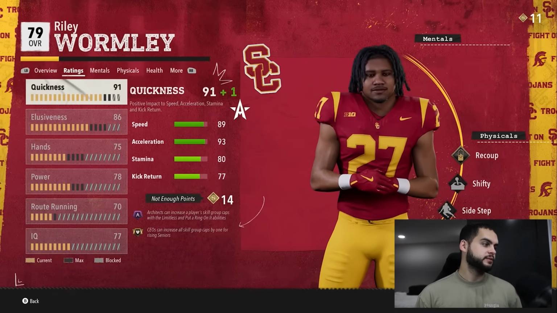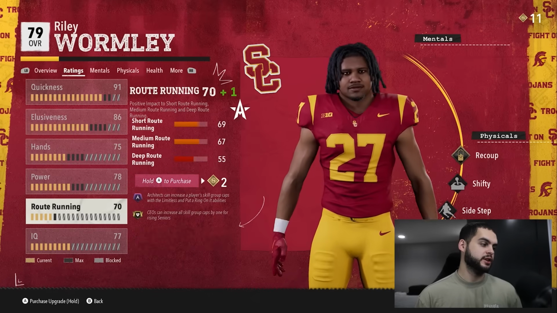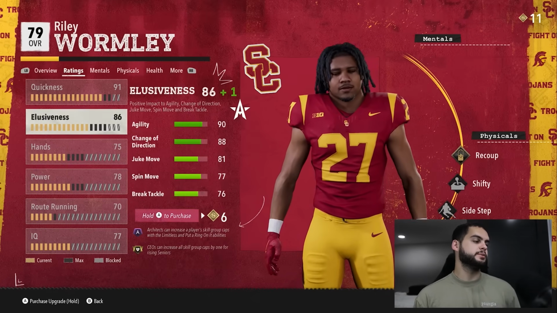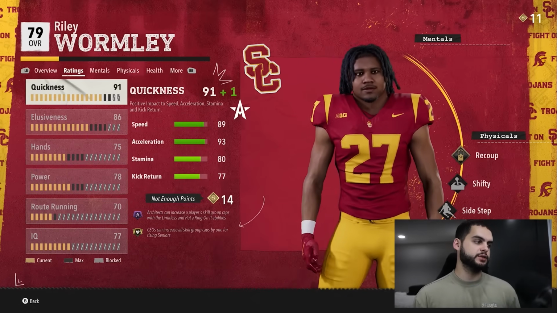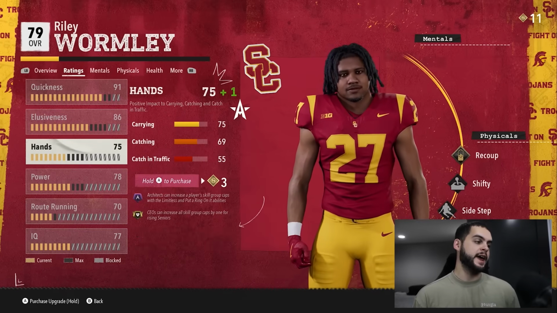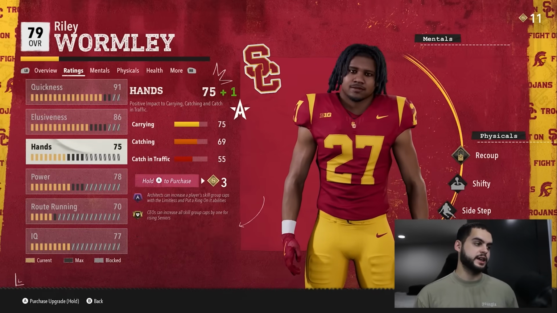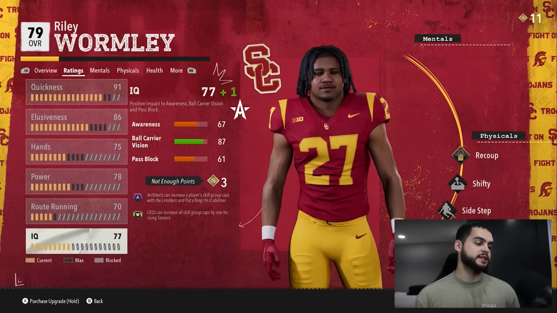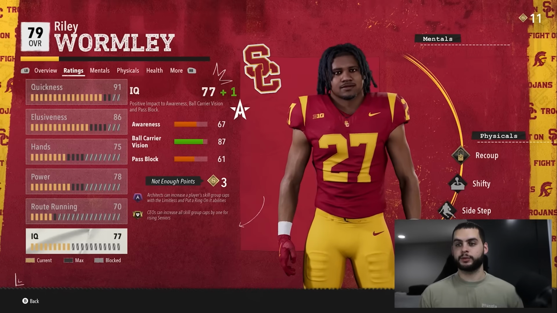Now, if you look, his stat caps have changed. Once again, he's almost capped out in these bottom tiers now, while some of the other stuff like the athleticism one, quickness, and elusiveness were basically the same. His hands went down significantly. That was not that high before. And his power went down slightly. His route running is now max, and his IQ is now capped, which was super high.